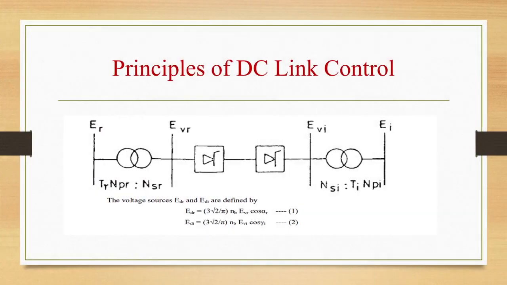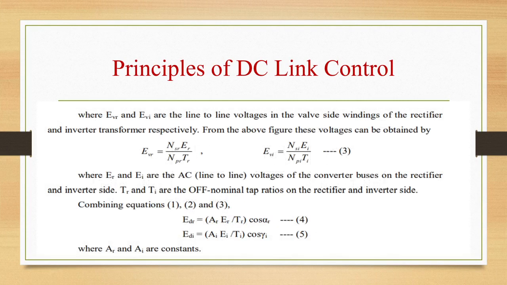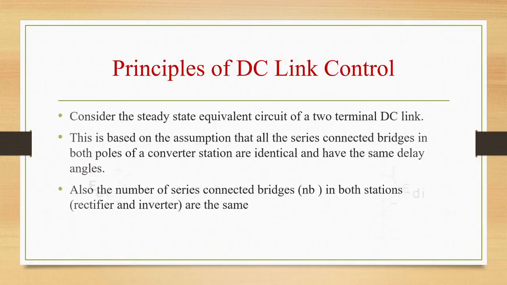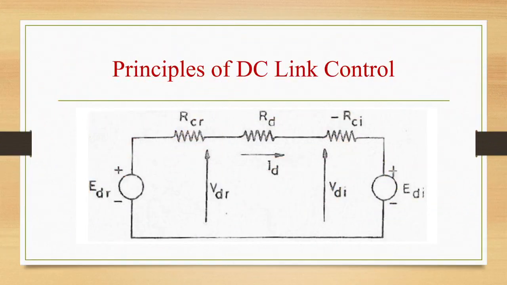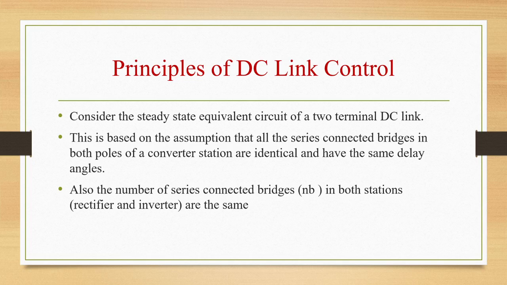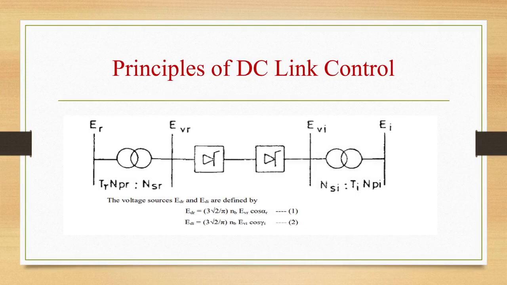Now the voltage sources EDR and EDI can be defined as EDR is equal to 3 root 2 by pi NB EVR cos alpha R, and EDI is equal to 3 root 2 by pi NB EVI cos gamma I. This is the schematic of a DC link showing transformer ratios.